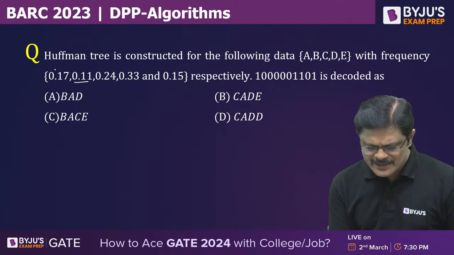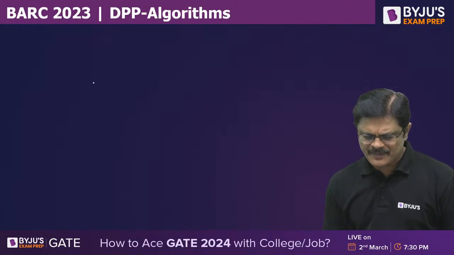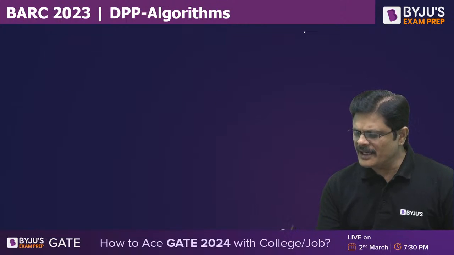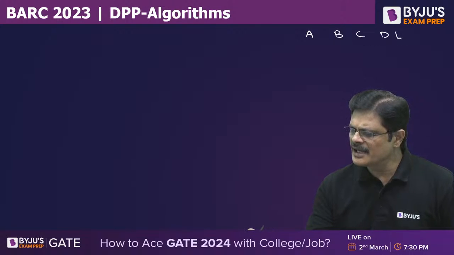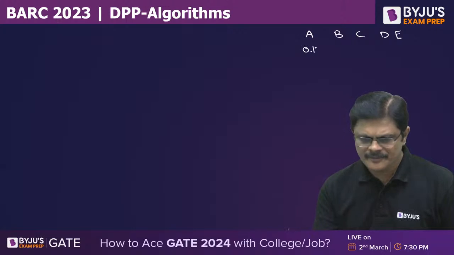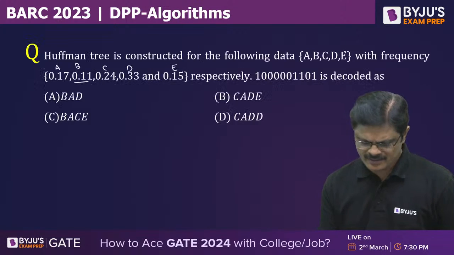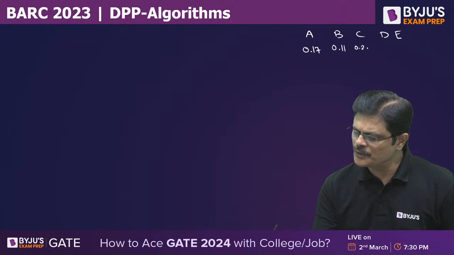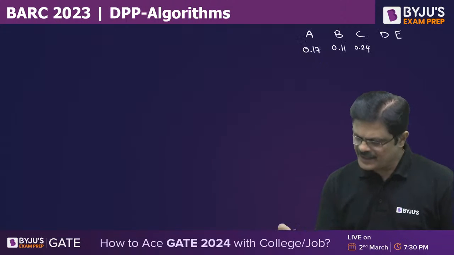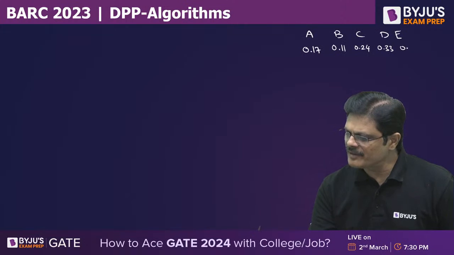Smallest is... See, this is A, this is B, this is C, this is D, this is E. So smallest is B. Let me write this once again. A, B, C, D, E. A is 0.17. B is 0.11. C is 0.24. D is 0.33 and E is 0.15.